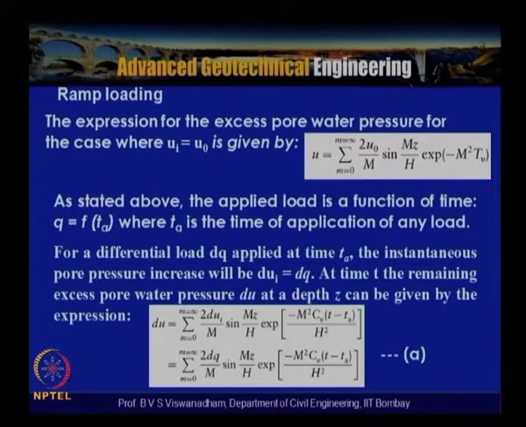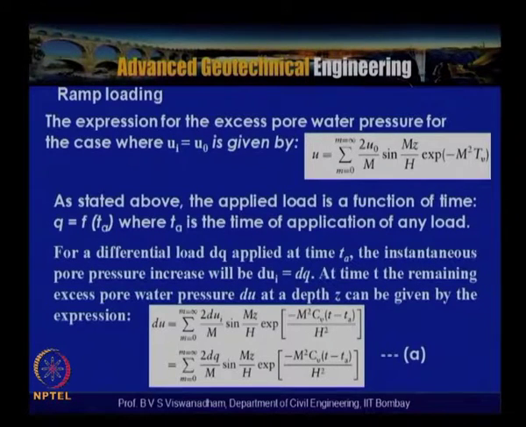So for a differential load dq applied at any time Ta, the instantaneous pressure increase will be dui is equal to dq. Whatever has been applied will be mobilized. So at time t, the remaining excess pore water pressure du at depth z can be given by the expression du is equal to the summation from m equal to 0 to infinity.